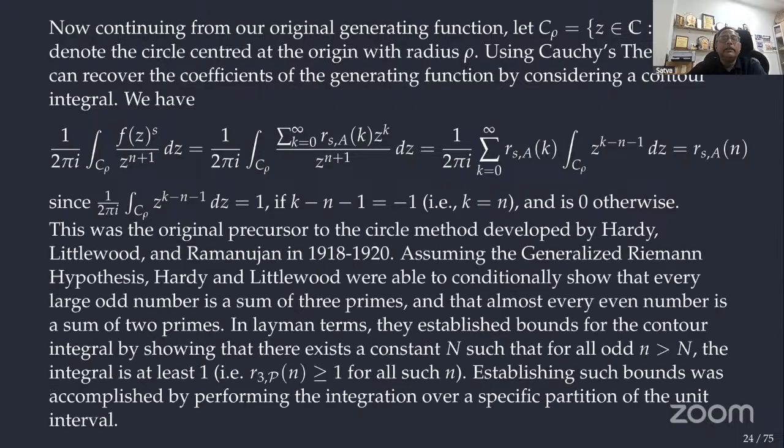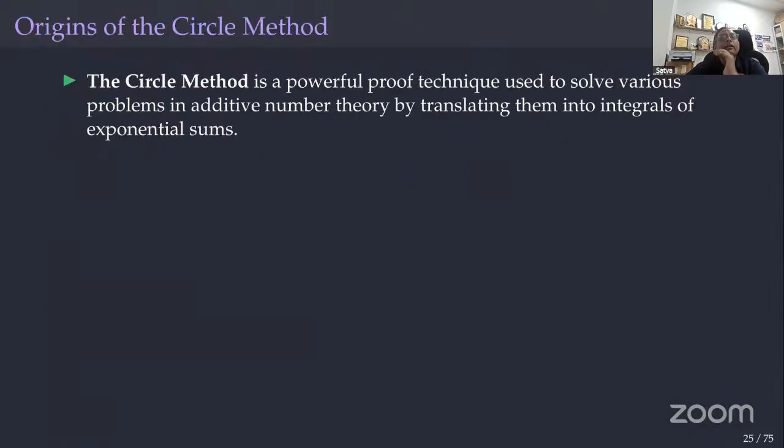Okay, this is a precursor, because Cauchy is much older than these people; he introduced these things around 1850. So Hardy, Littlewood and Ramanujan used this and came up with the circle method. Okay, yeah. So this is the background, the origins of the circle method.